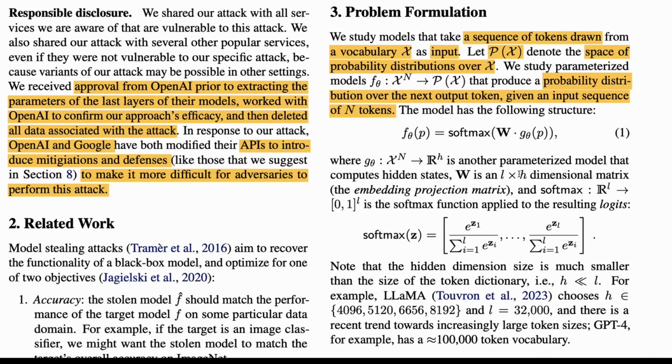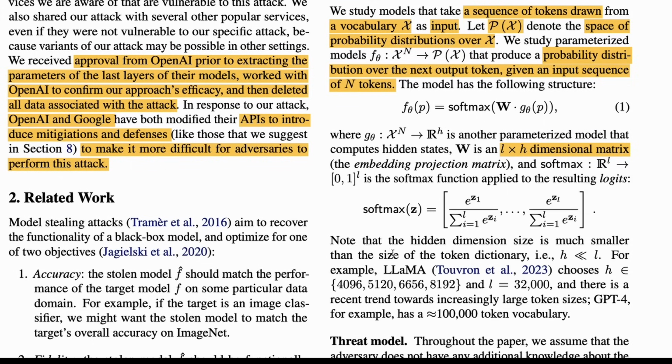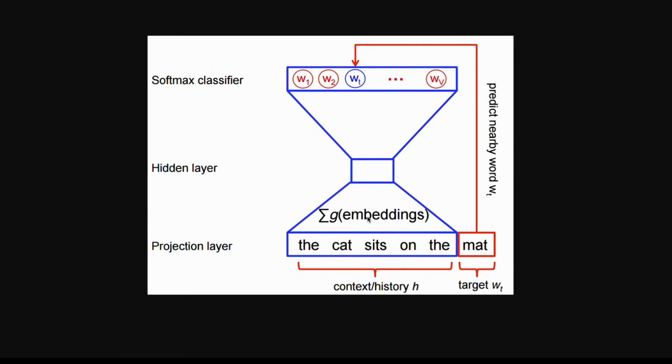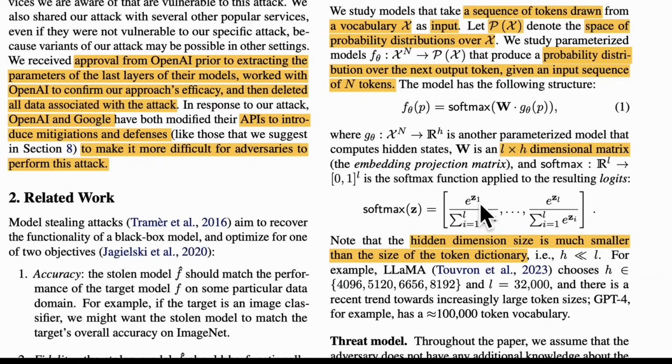Now you have a matrix L × H. H is the hidden layer and L is the logit vector, and H is what we are ultimately trying to figure out. Note that the hidden dimension size is much smaller than the size of the token dictionary. The token dictionary, like the vocabulary, could be long, and the hidden layer is small. So H is much smaller than L.